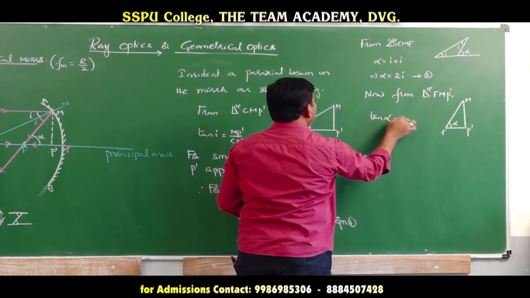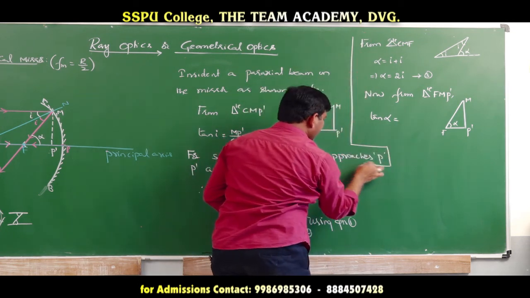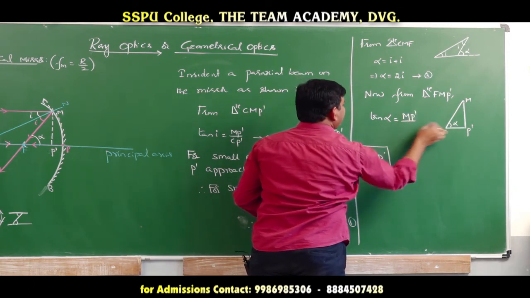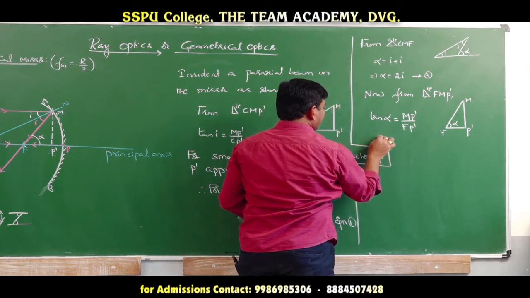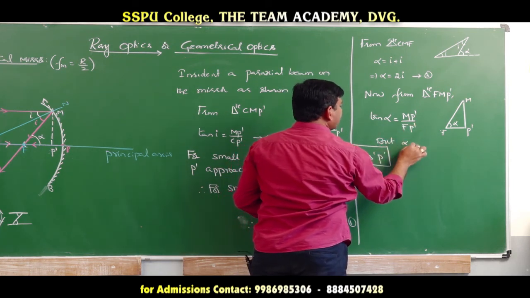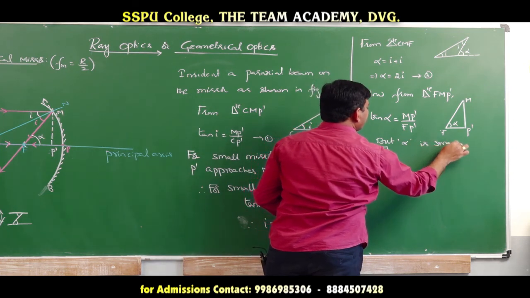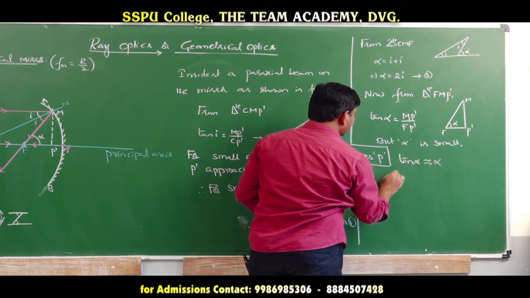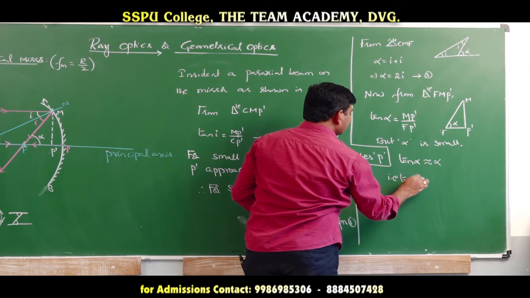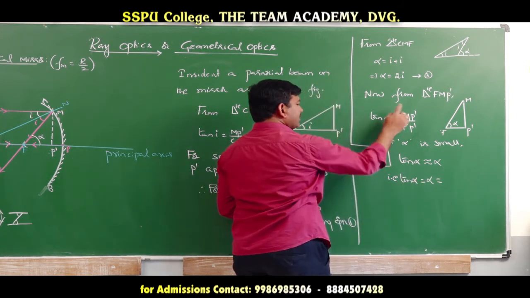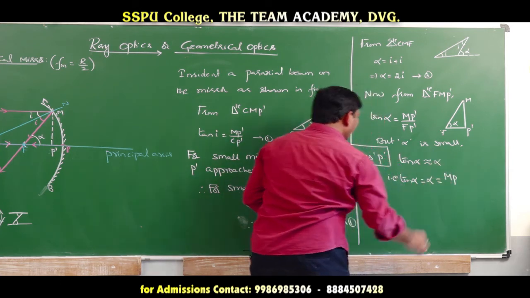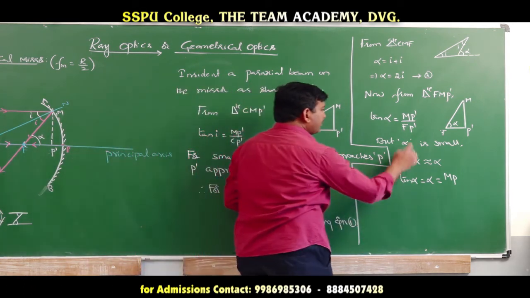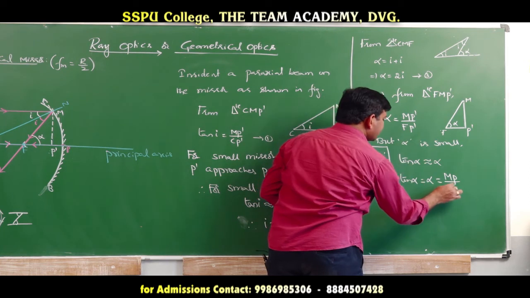Tan alpha is equal to what we are having here: the opposite side MP dash divided by FP dash. But alpha is small. Therefore, what can I say? Tan alpha is approximately equal to alpha. That is, tan alpha is equal to MP divided by FP, where MP dash is replaced with MP. Why? Because M approaches P, so P dash approaches P. Therefore, MP dash is approximately equal to MP and FP dash is equal to FP.